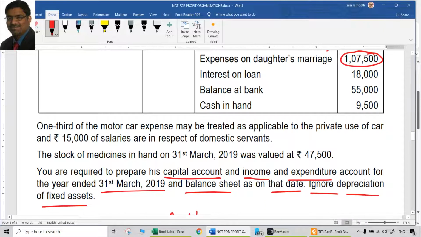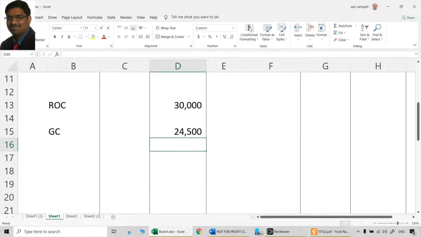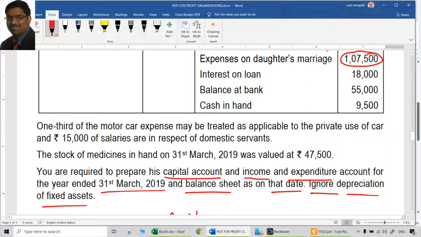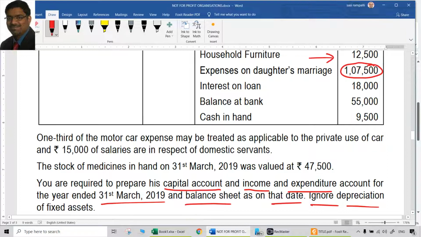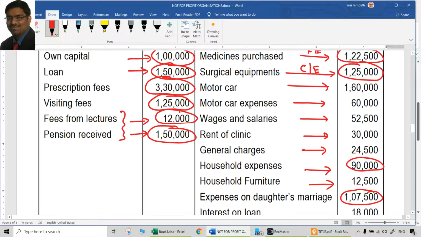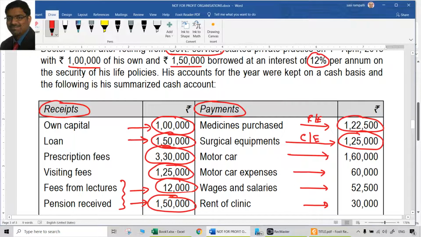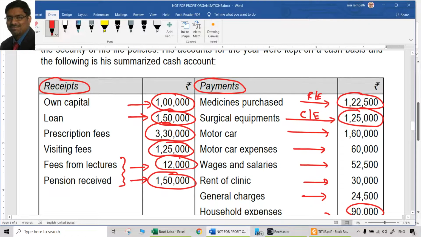Interest on loan is 18,000. Interest definitely should be an expenditure. So interest on loan, put it in the inner column because we may have to find out whether it is really matching to the interest or not. Or maybe we can find it out now itself. How much is the loan here? Loan is 1,50,000. What is the rate of interest? 1,50,000 into 12%, 18,000. So it is already matching. So no adjustment there also.